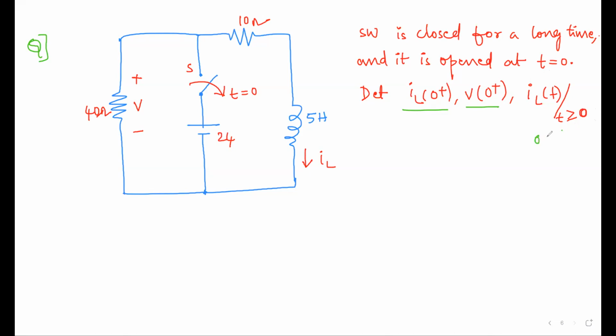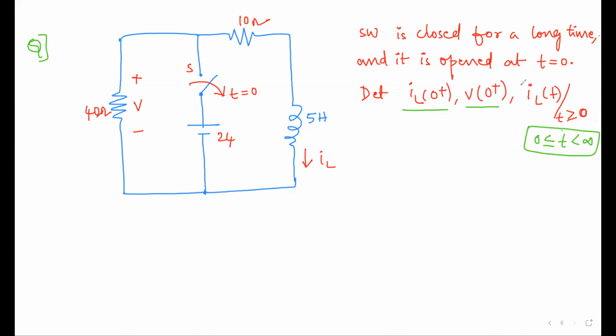That means we can say 0 less than t less than infinity. So this is the time range over which we are finding the inductor current. So this is about it.